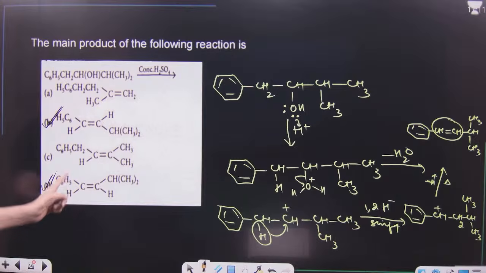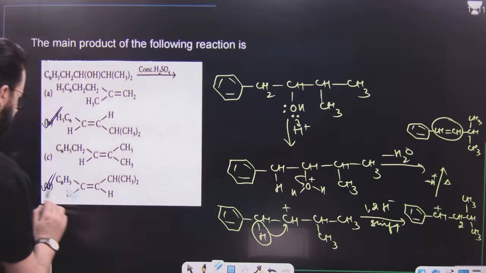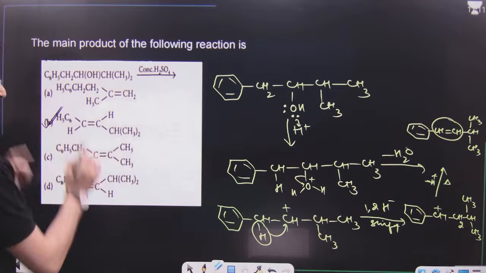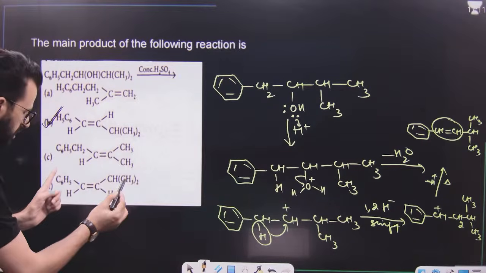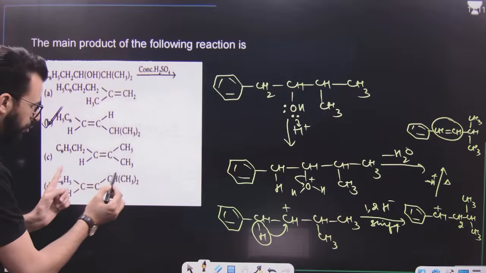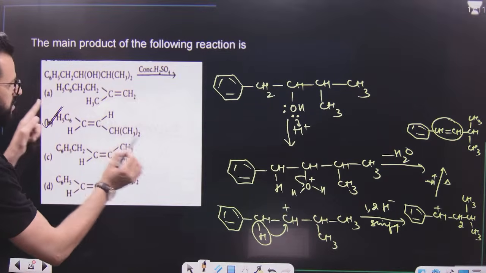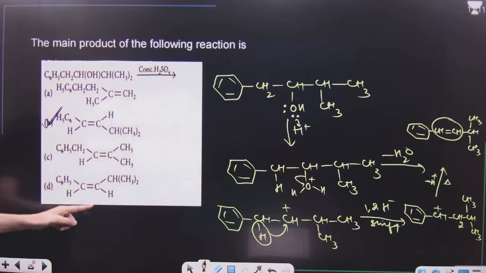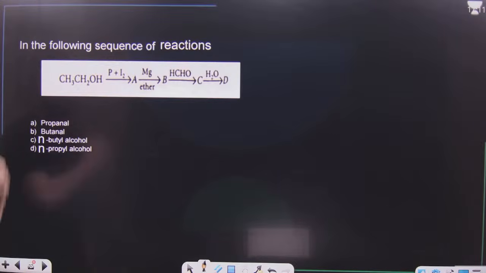C6H5. But no, this is cis, this is trans. Remember, trans is more stable. As they are both the same, but trans is more stable, hence the major product is trans. Because in cis, these groups are closer to each other, there will be repulsion. In trans, they are farther away from each other, there will be less repulsion. So both products can form, but this will form in major quantity. Trans is always the major product when cis and trans both are formed.